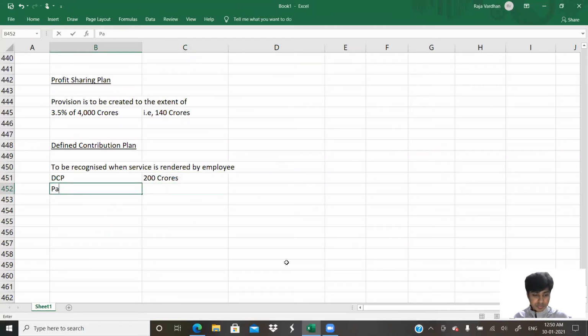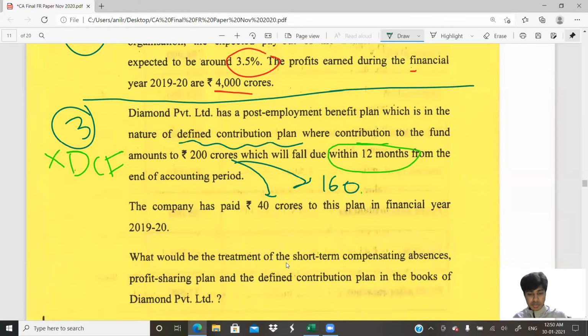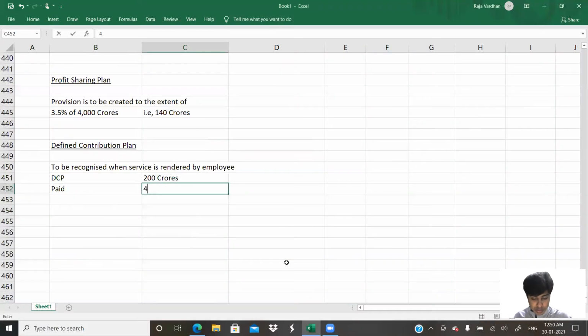Next, paid. How much is paid? Paid is 40 crores. Provision to be created.